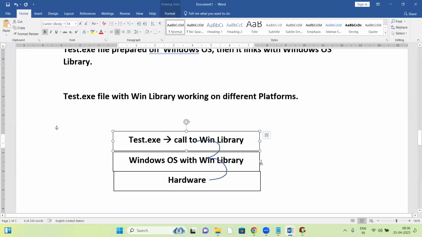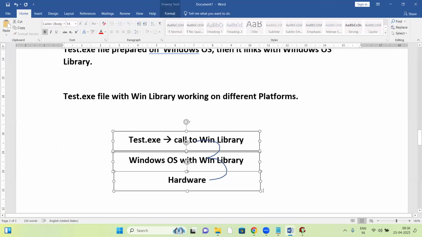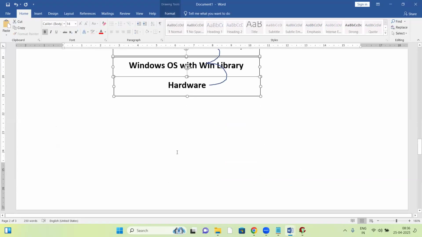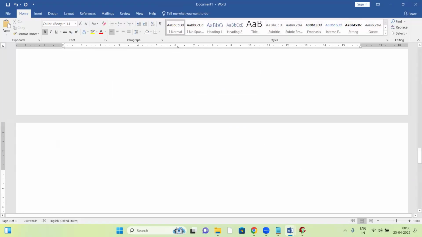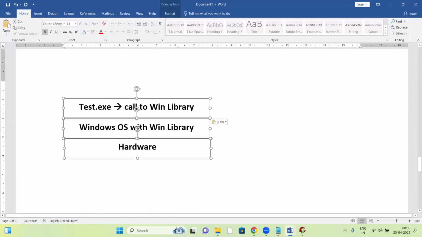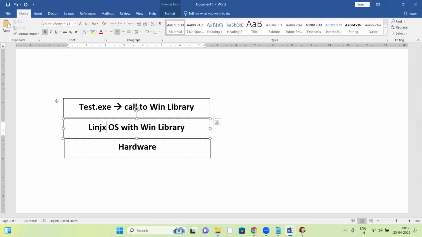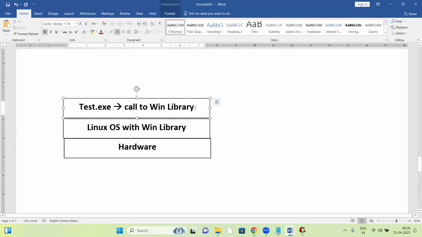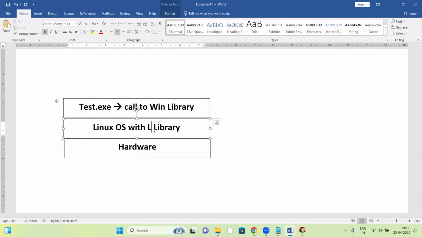Now, same exe file. Let us take another platform, the Linux platform. Linux base with Linux library. See, every base has its own library. The library is not the same. Windows has its own library, Linux has its own library, Mac has its own library. So different operating systems have their own libraries.